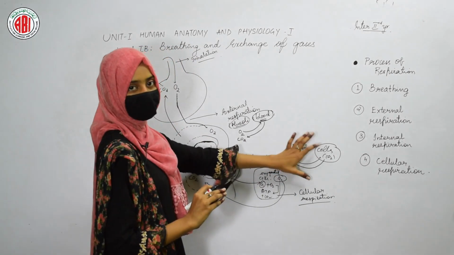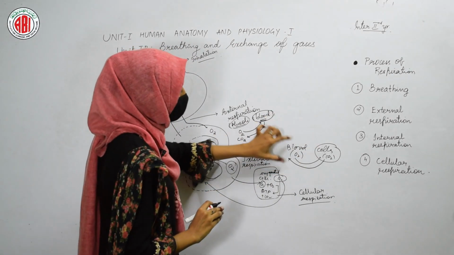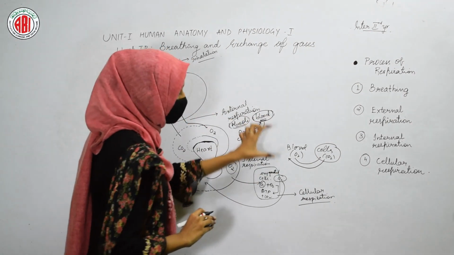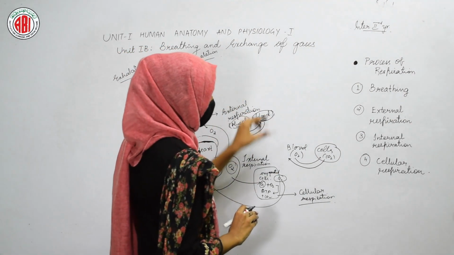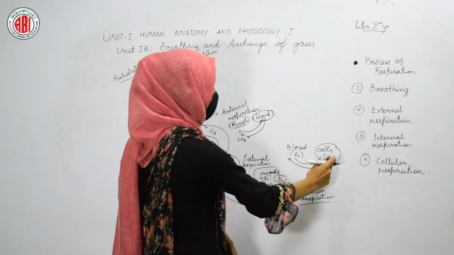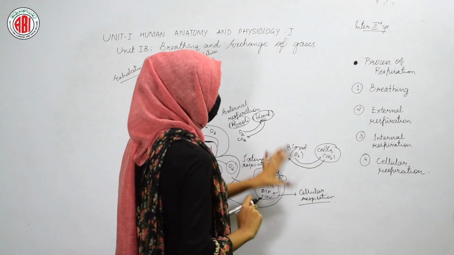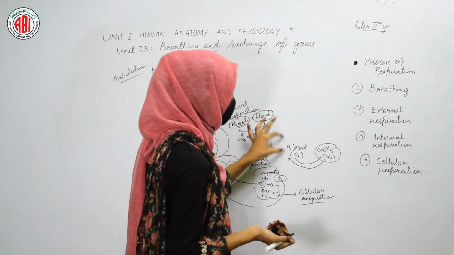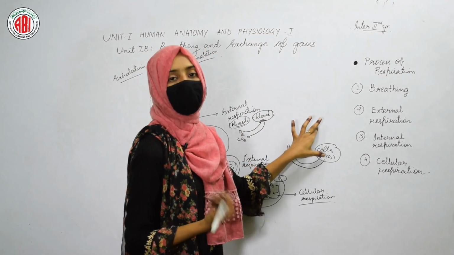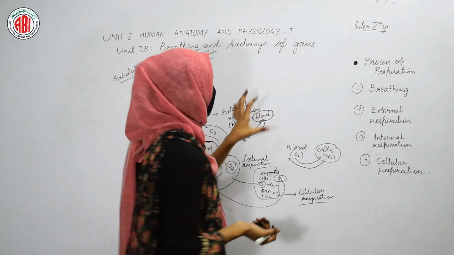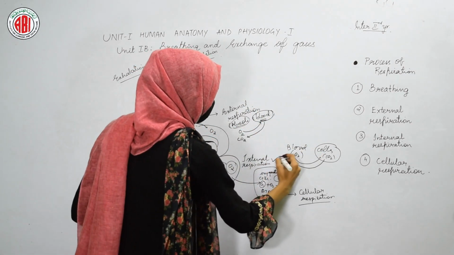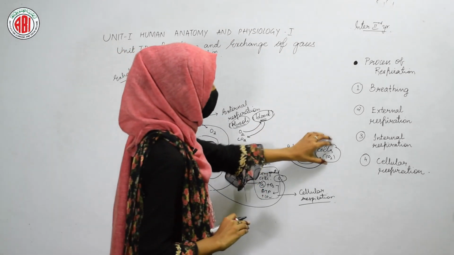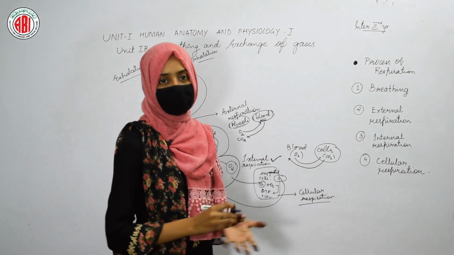Again the exchange of gases takes place. Now the exchange of gases is not between the alveoli and blood. It is taking place between the blood and the different cells of our body. So the exchange of gases between the blood capillaries and the tissues or the cells of our body is called internal respiration. Once the oxygen reaches the cells, now the reaction starts.